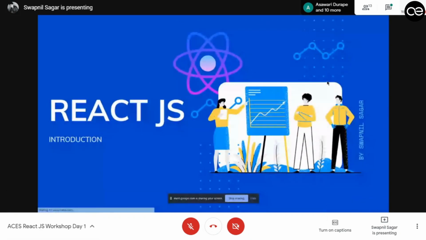This will be an introduction workshop. I will take you through all the basics of React.js and what you need to know before starting React.js, all the prerequisites and the basic implementations of React. Because tomorrow you will have a hands-on experience where you will see practical coding, so what you need to know before that, I will cover.